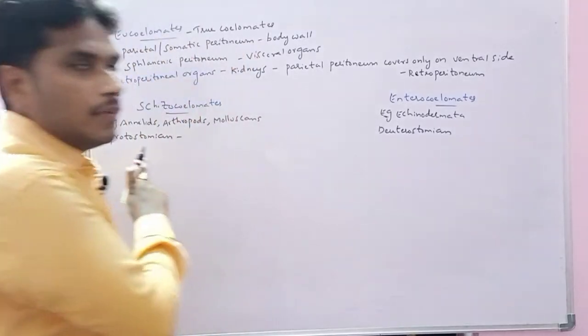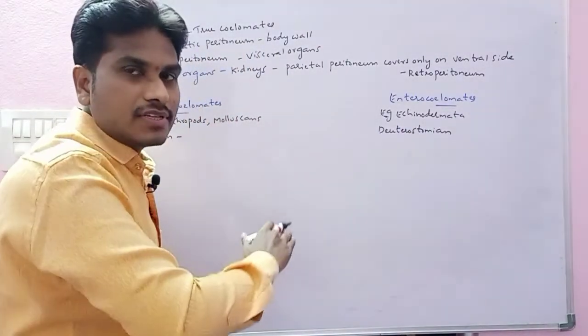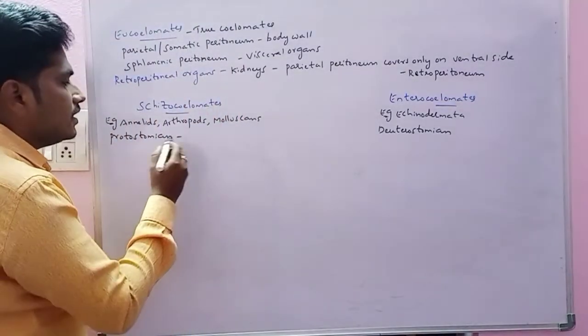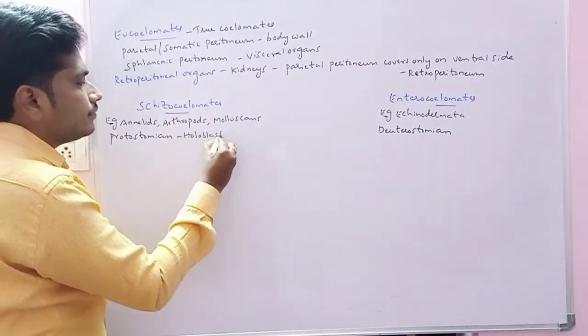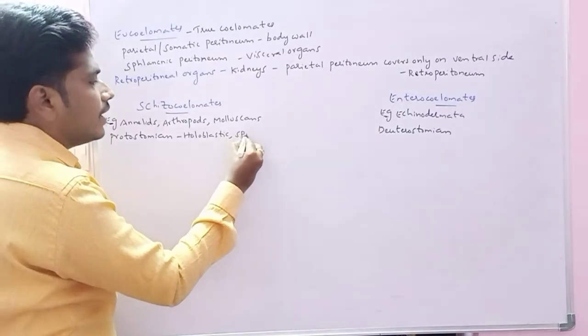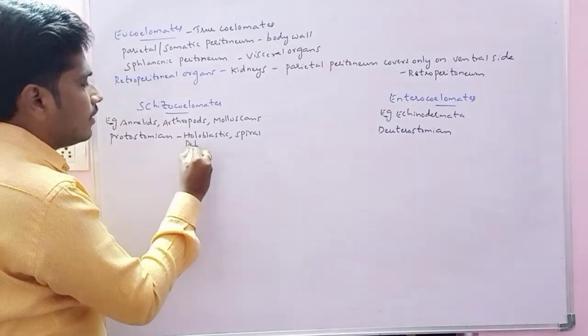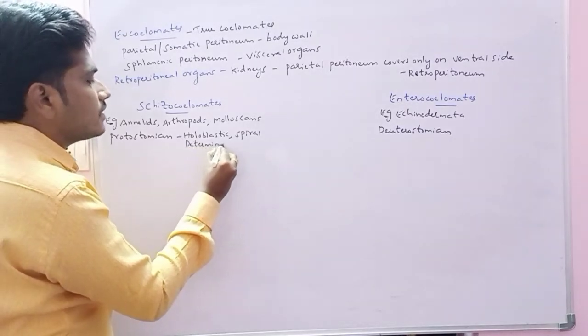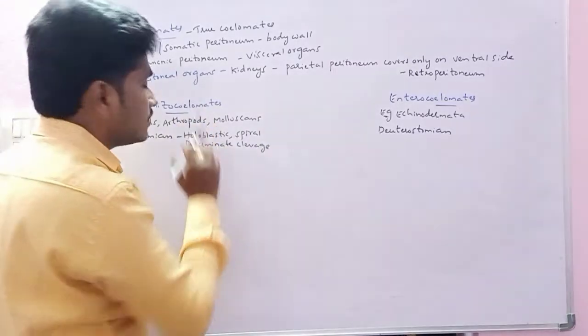Protostomians means the mouth is formed first and the anus next. Deuterostomians means the anus is formed first and the mouth next. Holoblastic spiral determinate cleavage we can see in the schizocoelomates.